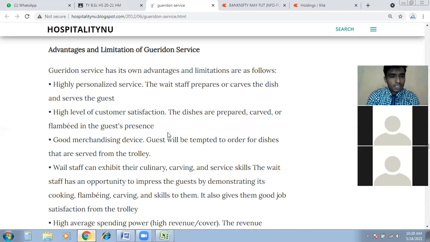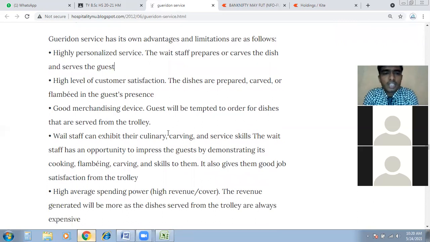Now, the third point. Now you understand these 2 points. Any queries, any questions? Then we will move to the third point, which is good merchandising device. So gueridon service is a good merchandising device. What does it mean? Can you explain this, or tell me what you understand? Guests will be tempted to order dishes that are served from the trolley.